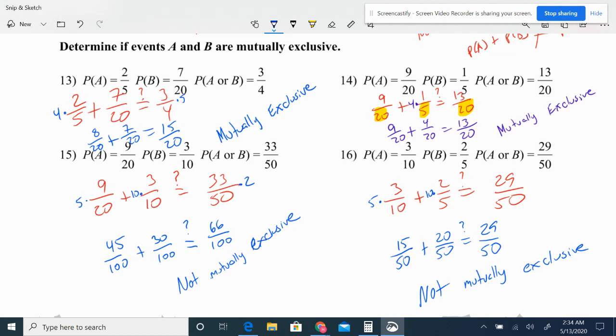On your homework, you guys will have to choose, mutually exclusive or not mutually exclusive.